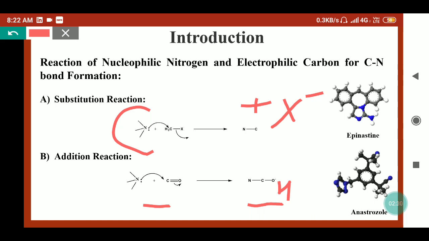Here I have shown two drugs, that is epinastine and anastrozole. Blue balls are showing the nitrogen. So these are nitrogen-containing drugs. Epinastine is an antihistamine drug which is used for allergic purposes, especially in eye drops, and anastrozole is a triazole drug which is used for breast cancer.